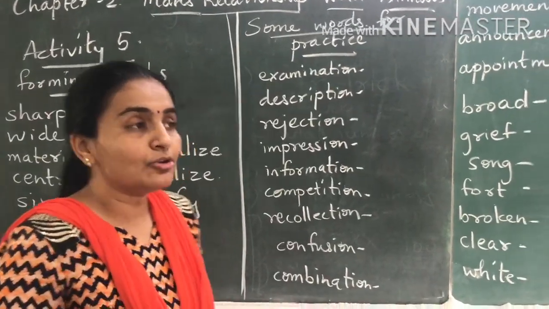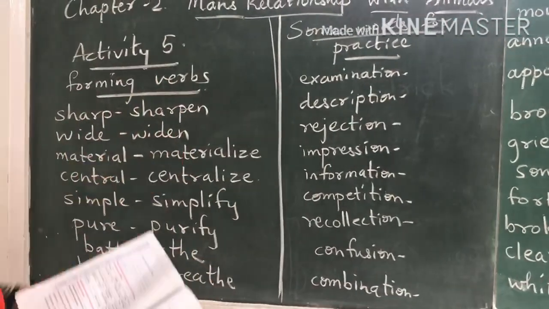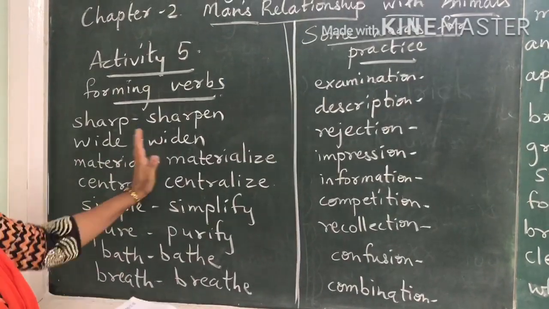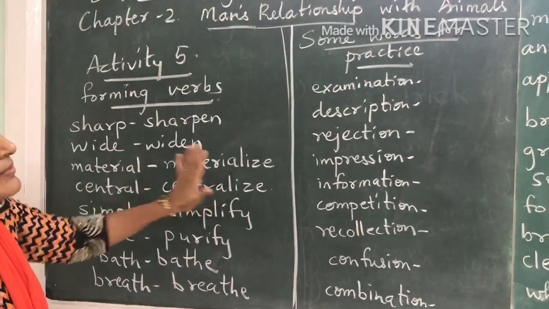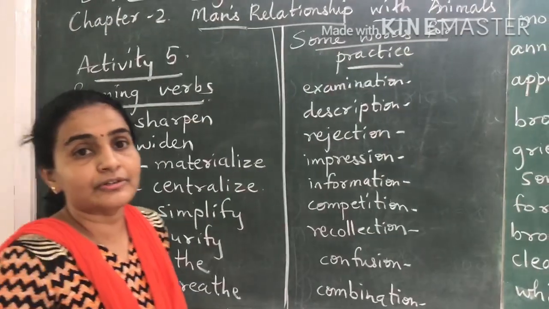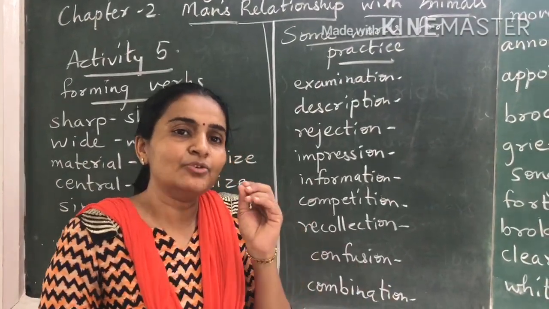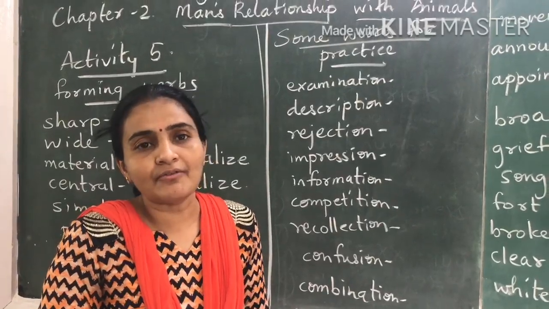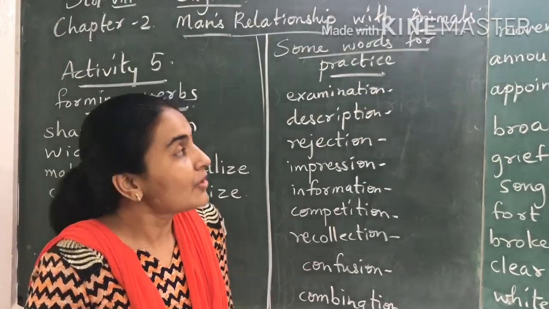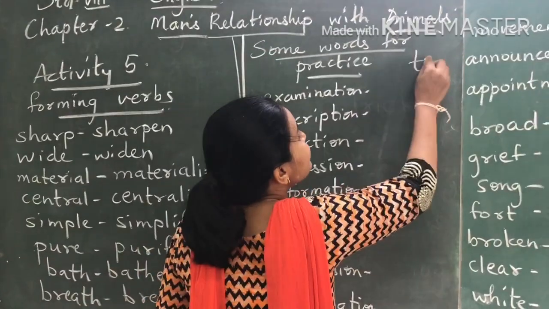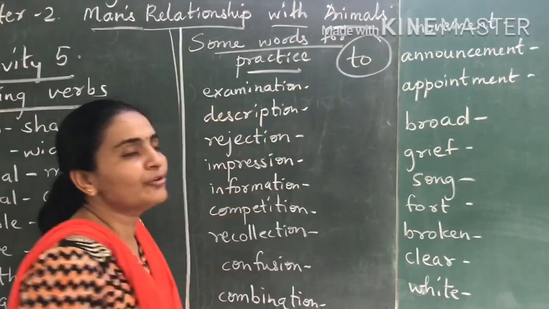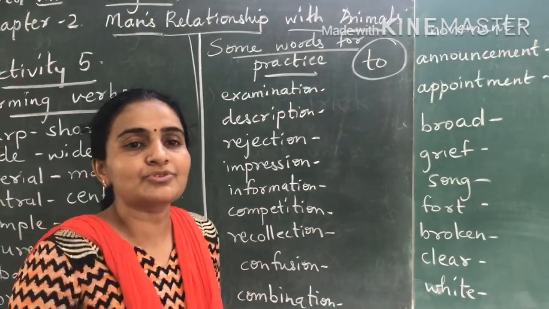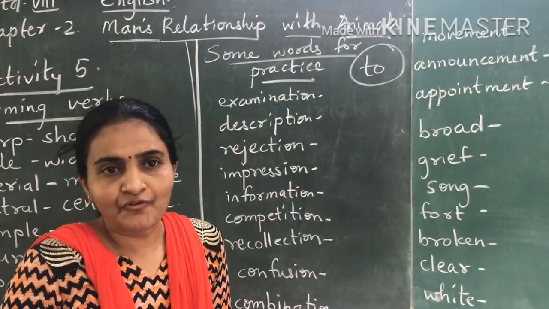But you will imagine, how did these words come? Is this so very difficult? From this word, how do we make the verb form of a word? Over here I'll just tell you a simple trick with which you can easily make a verb form for any word. The only thing you have to do is add "to" before the word, and the word that comes to your mind will be a verb form.